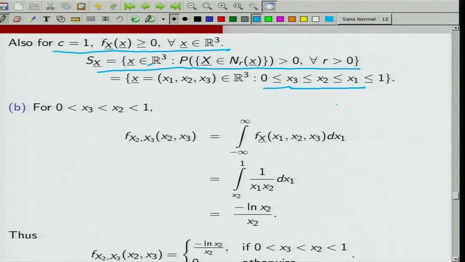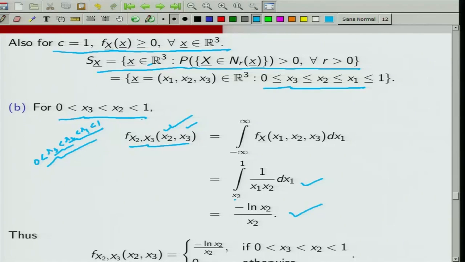Now, let us look at the joint PDF of X2 and X3. To get the joint PDF of X2 and X3, I have to integrate out the unwanted variable for fixed x2 and x3, because I am talking about the PDF of X2 and X3 at a fixed point (x2, x3). Note that my range of integration is 0 < x3 < x2 < x1 < 1. So, my x2 and x3 are fixed. I have to integrate out the unwanted variable, which is x1. For fixed x2 and x3, x1 can go from x2 to 1. So, that is what is happening. x1 is going from x2 to 1, and the function was 1/(x1 x2) dx1. So, if you integrate out, this turns out to be this. So, this is the joint PDF when the range is this,